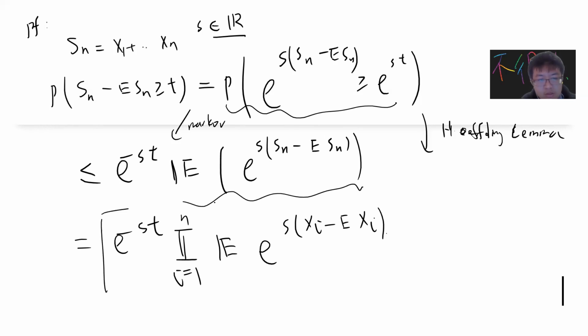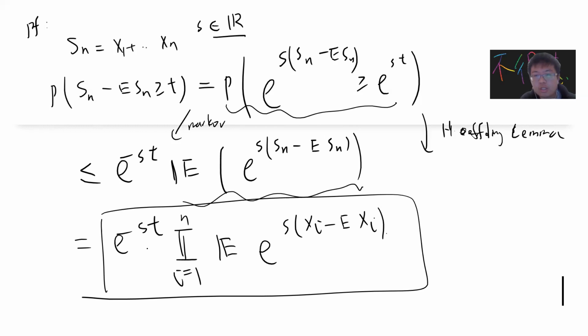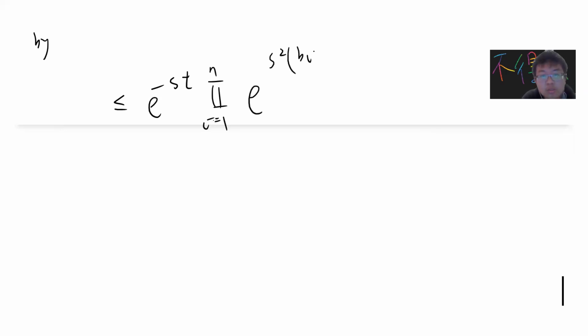Okay, nice. Now I can use the product. So by Hoeffding's lemma, this guy is less or equal to exponential minus st times the product, i from 1 to n, of exponential s squared (bi minus ai) squared divided by 8.